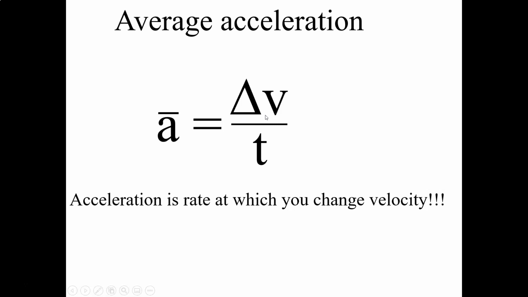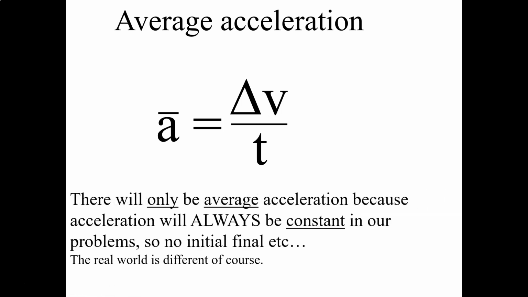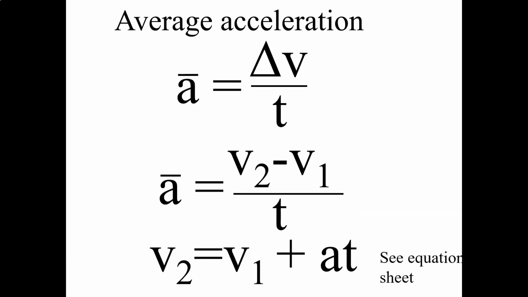So average acceleration equals the change in velocity divided by the time. It is the rate at which you change your velocity. We're always going to have a constant acceleration, so it's always going to be our average. We're not going to deal with changing acceleration. That we'll save for calculus, which Mr. Polokonis will teach you about jerk.